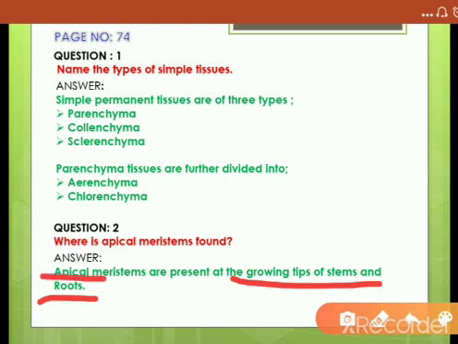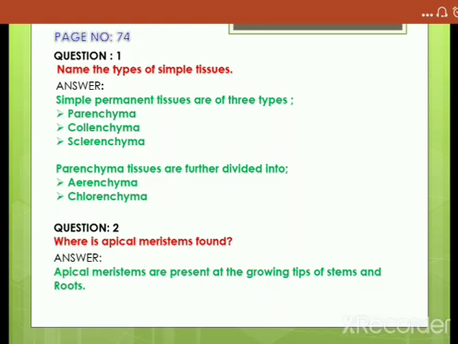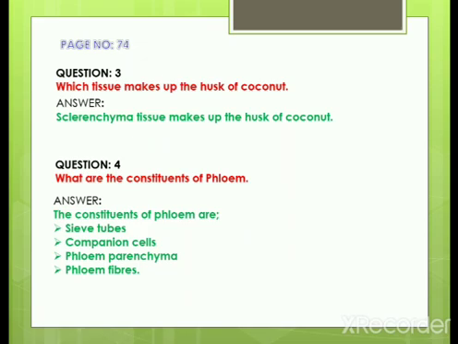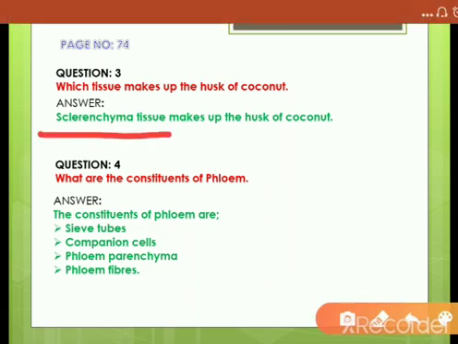So apical meristems are present at the growing tips of the stems and the roots. On the same page 74, you can see the next question, number 3. Which tissue makes up the husk of coconut? The answer is very simple. It is sclerenchymatous tissue.